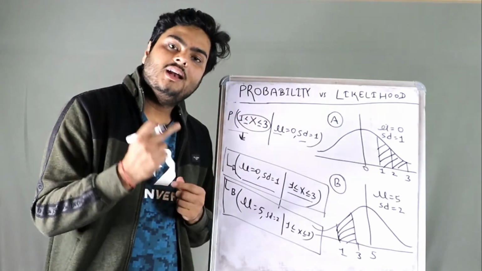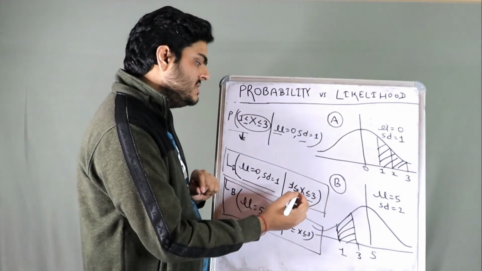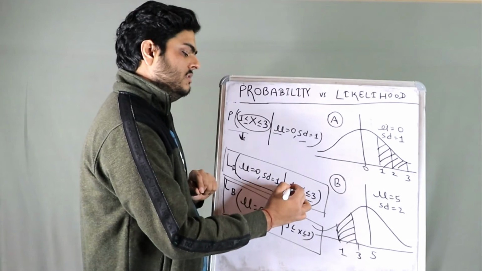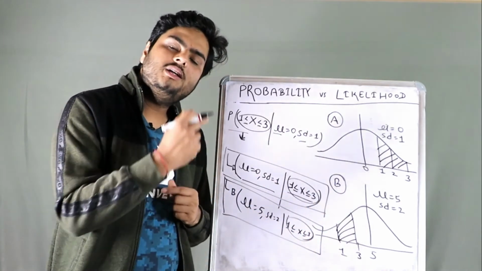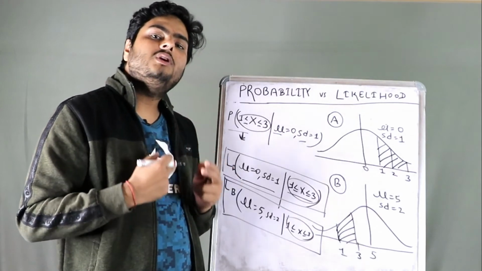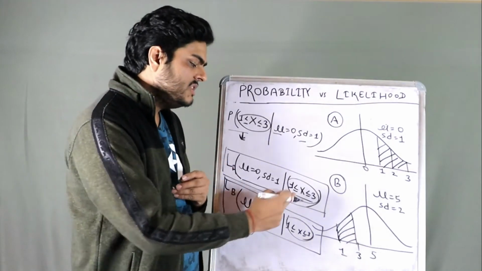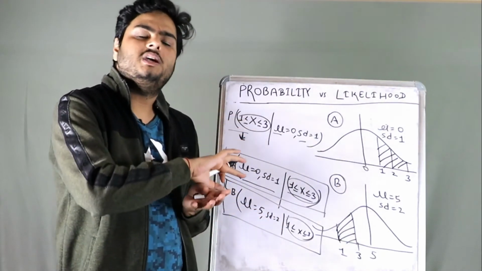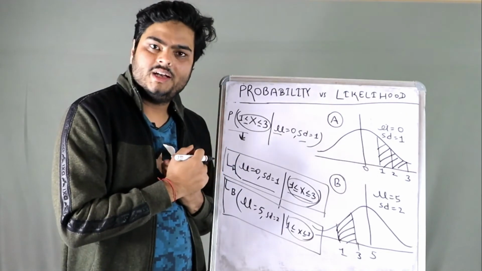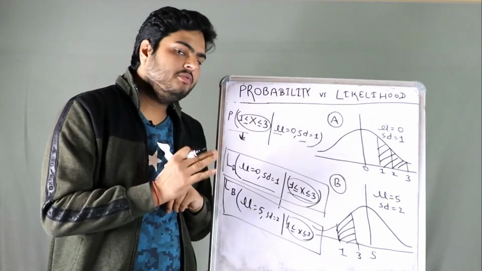On the other hand, in likelihood, your event is fixed. 1, 2, 3 we have fixed. And we are trying to find out in different distributions what the chances are of this happening. Just a flip side of it, or another way of looking at it. So this is how probability and likelihood are different.